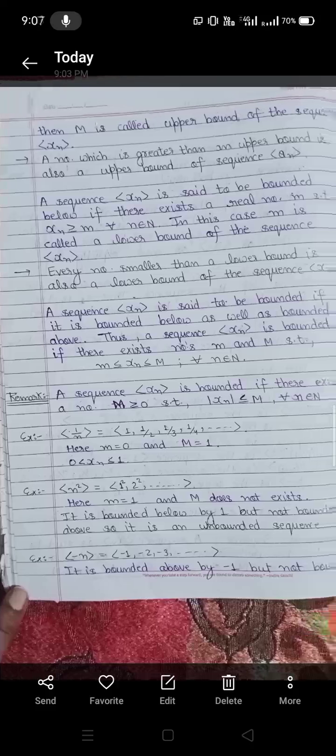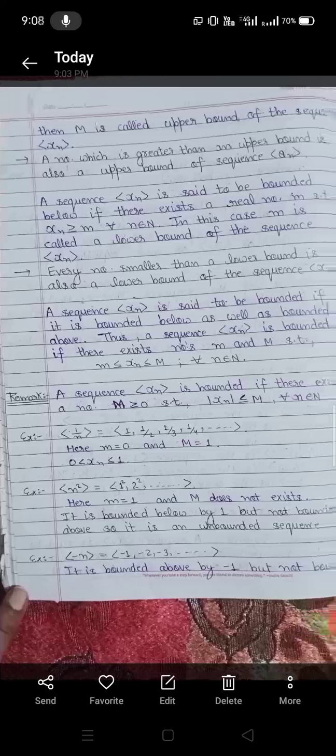A sequence xn is said to be bounded if it is bounded below as well as bounded above. Thus, a sequence xn is bounded if there exist numbers m and M such that m is less than or equal to xn is less than or equal to M for all n belonging to N. Now some remarks. A sequence xn is bounded if there exists a number M greater than or equal to 0 such that mod of xn is less than or equal to M for all n belonging to N.